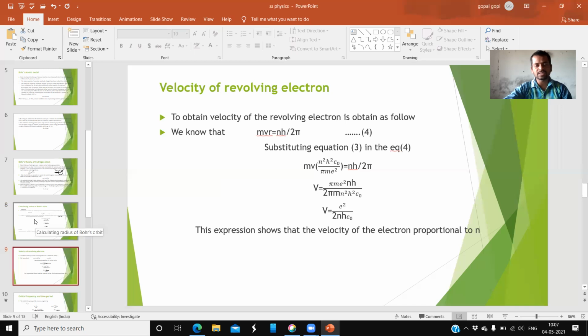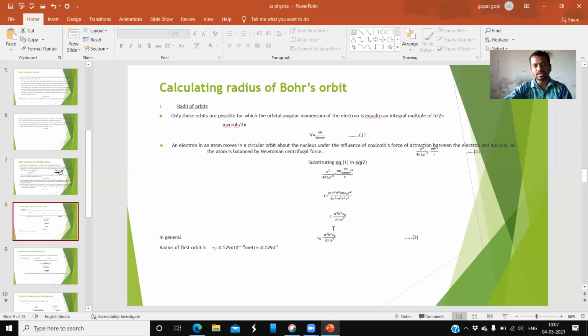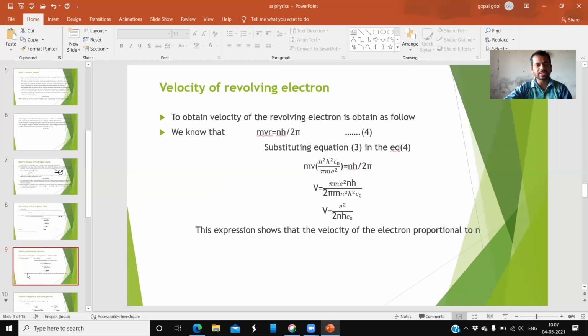Just now in the previous class, what we calculated? We calculated the radius. Substitute that radius in the place of r. Then see, the r value is substituted here, and then simplify it. Keep only v on one side, and the remaining terms bring to the other side. That is simplification.